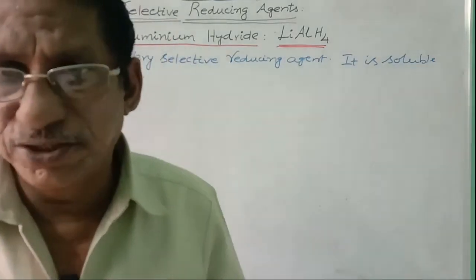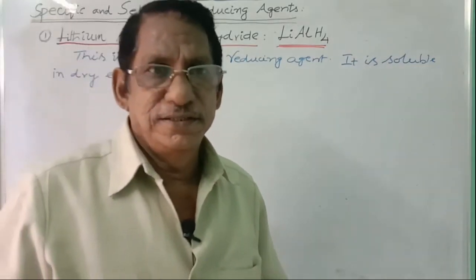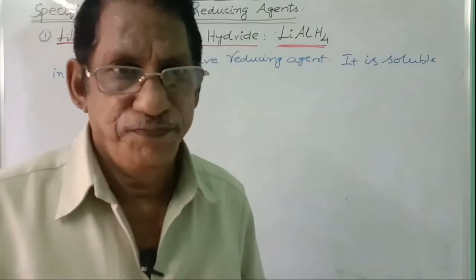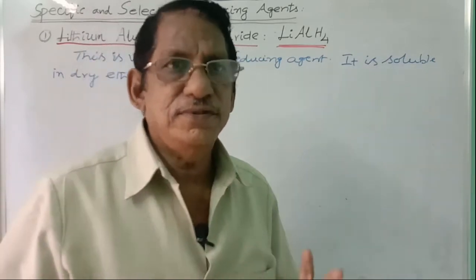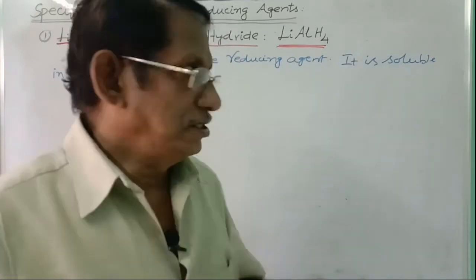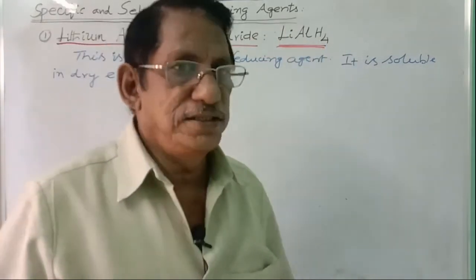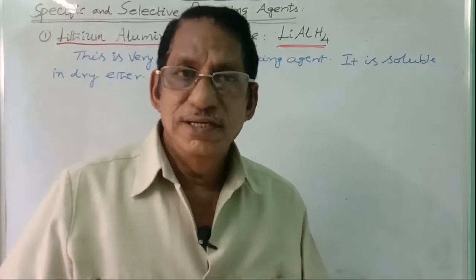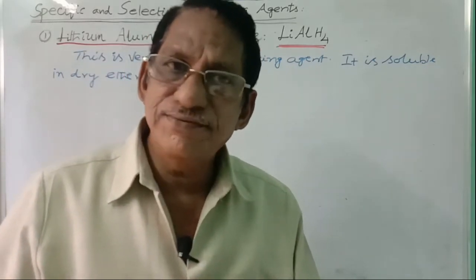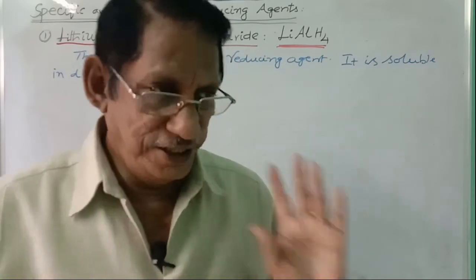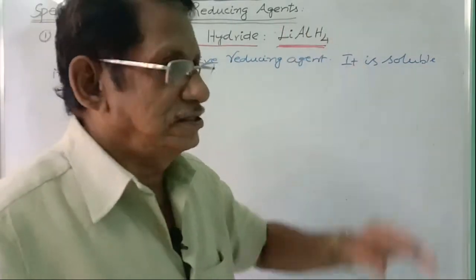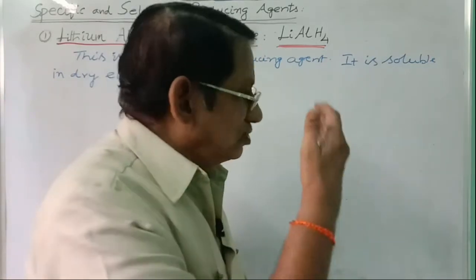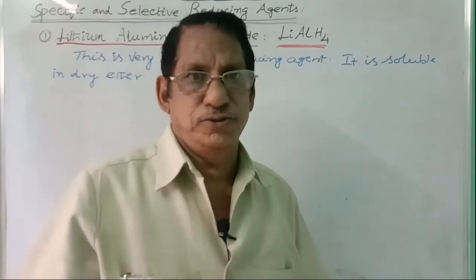If you want to prepare it, lithium hydride is treated with an ethereal solution of aluminum chloride. Thereby, you will get lithium aluminum hydride. It is soluble in ether, and the ethereal solution of lithium aluminum hydride can be directly used.